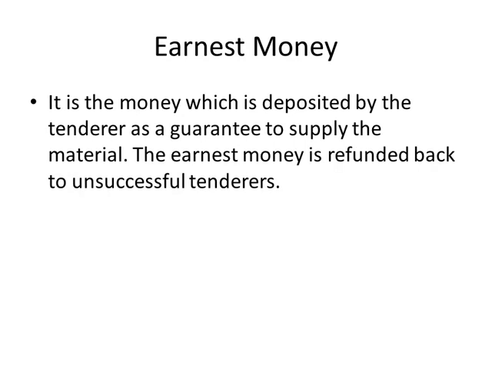Then what is the earnest money? It is money which is deposited by the tenderer as a guarantee to supply the material. The earnest money is refunded back to unsuccessful tenderers. For example, there is some tender in the newspaper and you want to fill that tender, then you have to fill the tender form. With that tender form, you have to submit some money, known as earnest money, as a guarantee. If you do not get that tender, then that earnest money will be refunded back to you.